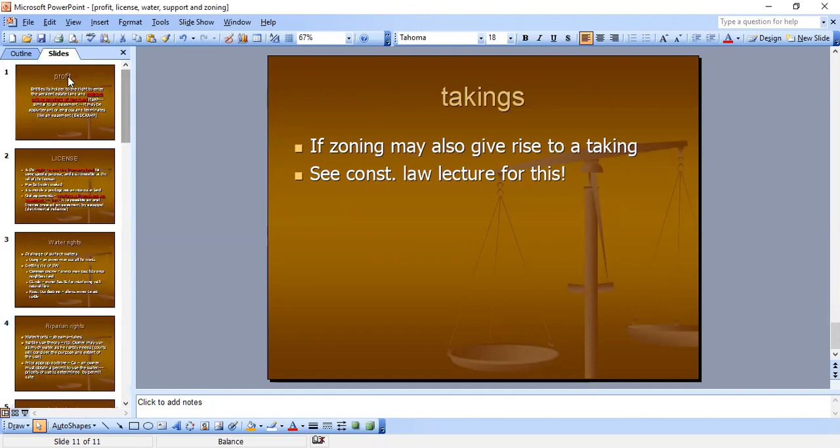Now, you might see some of these: a profit, a license, water, support, and zoning. I've seen a lot of license on MBEs and essays, and I've seen maybe 1 or 2 water, but support and zoning I have seen on essays and MBEs. So that's the lecture.